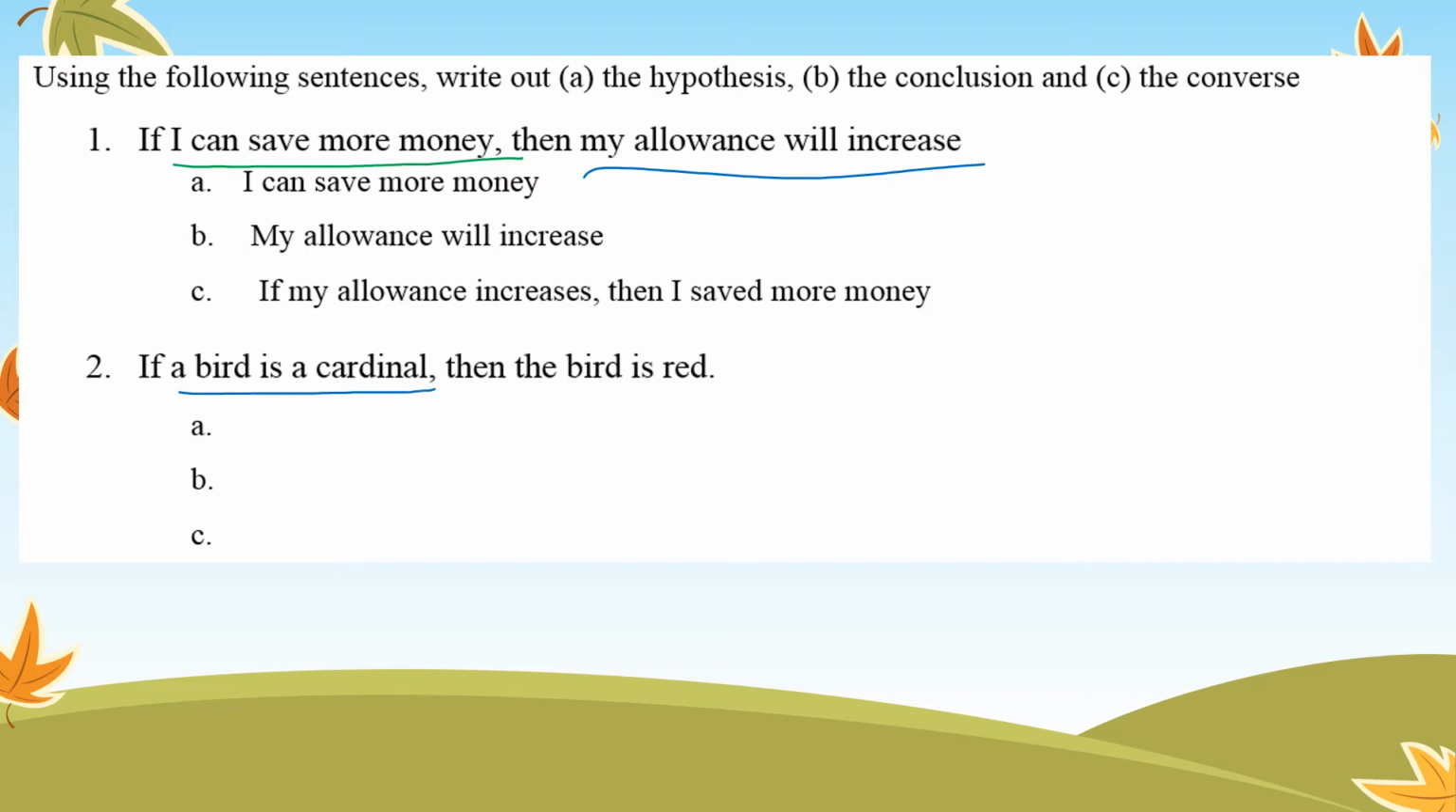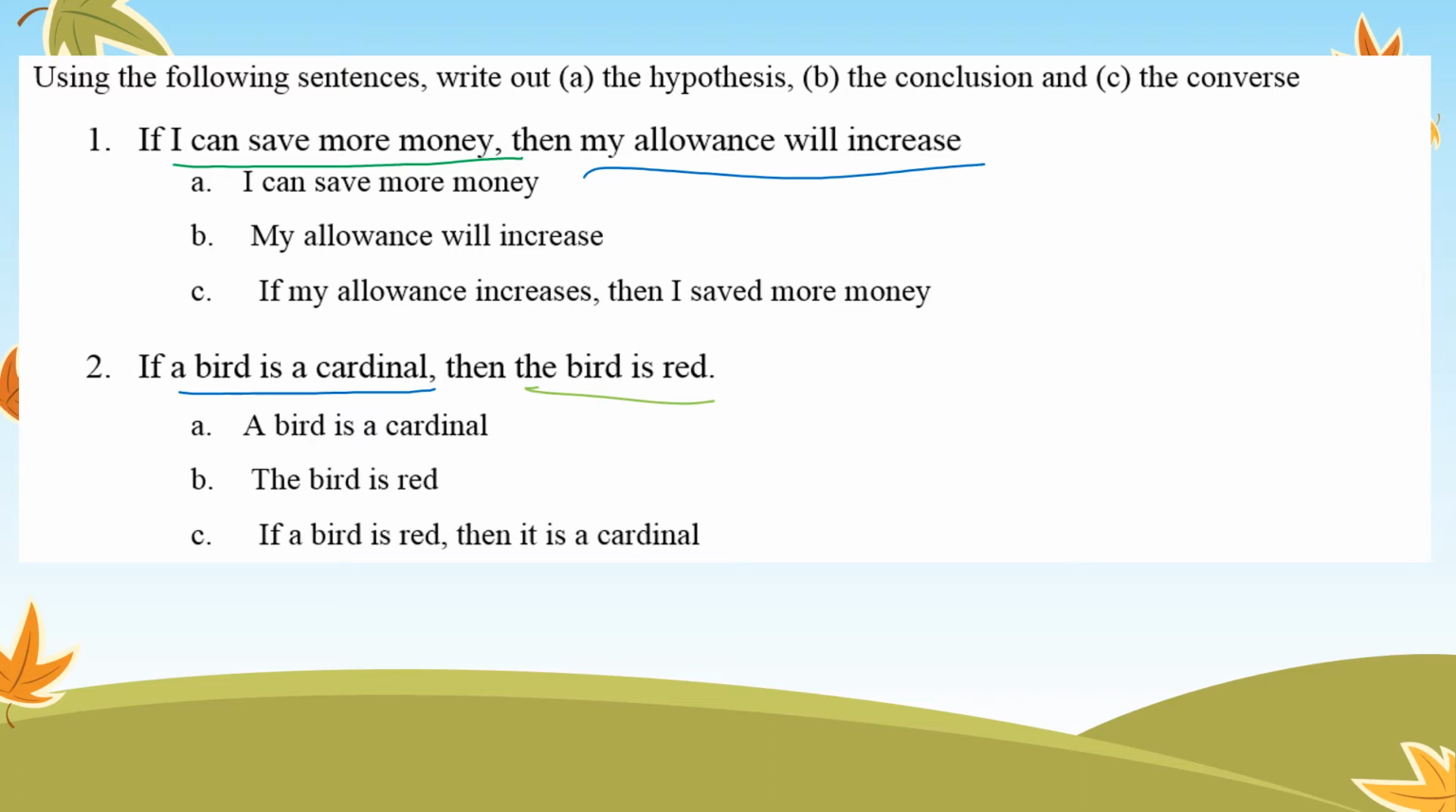the then. So if a bird is a cardinal, then the bird is red. My hypothesis is a bird is a cardinal. The conclusion is the bird is red. So my converse would be: if the bird is red, then it is a cardinal. Okay.